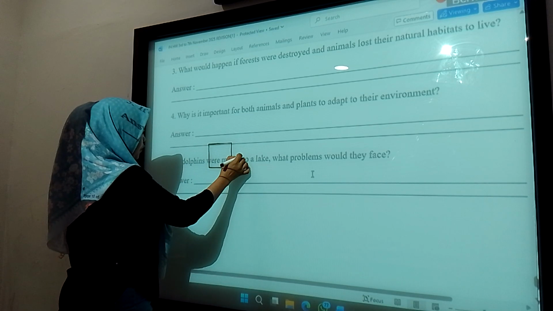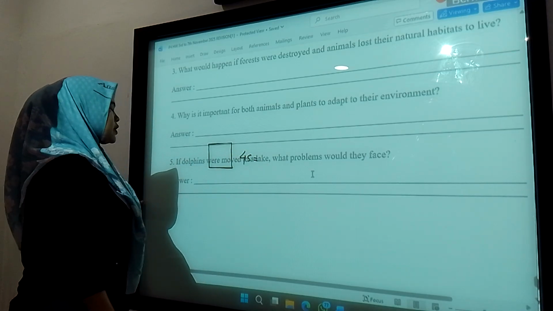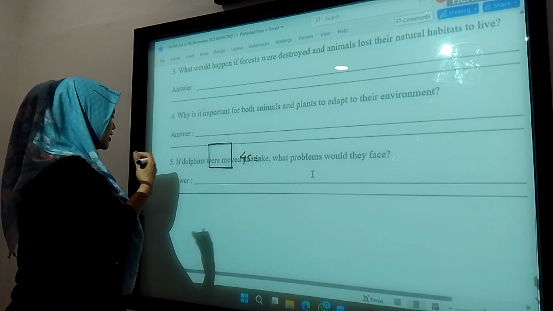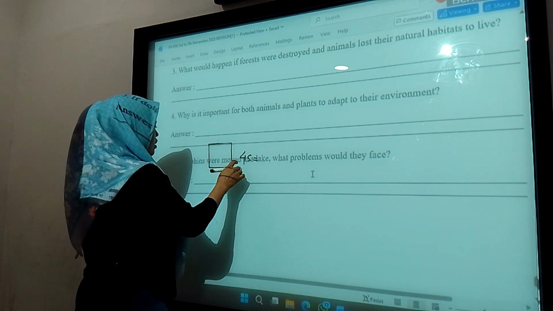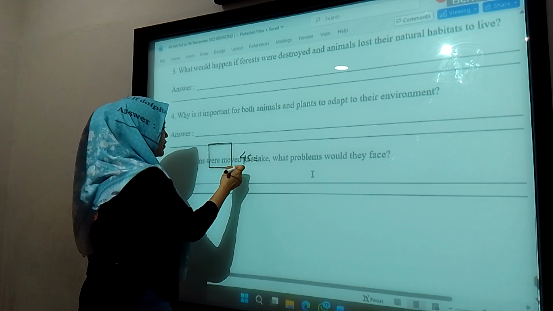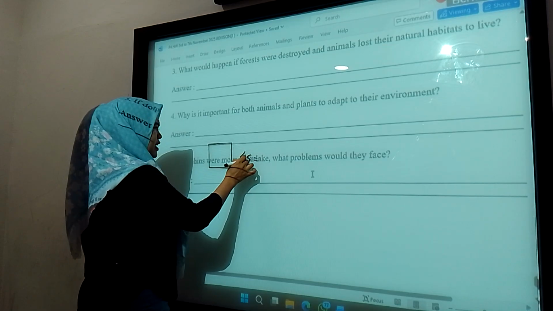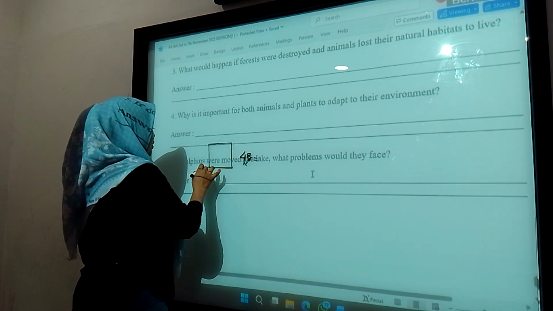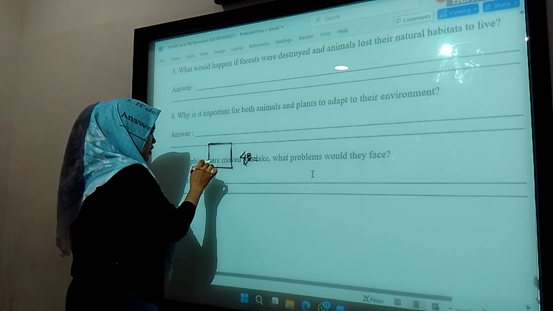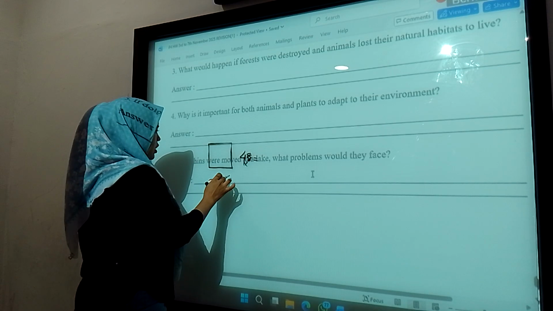The square has four sides. This is for the perimeter. Perimeter is 4 times s, because this is one side. So when we want to find the perimeter, we count first how many sides the shape has. The square has 4 sides.